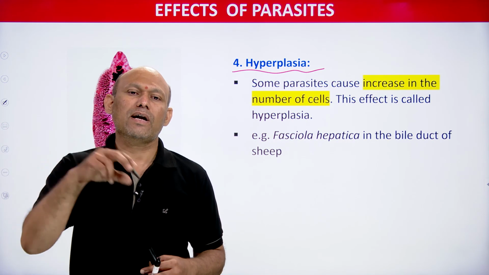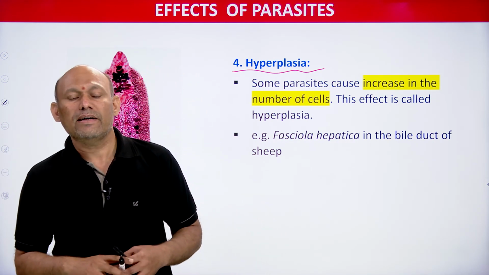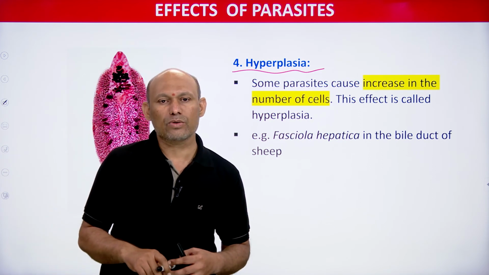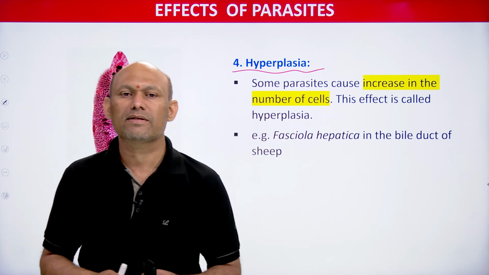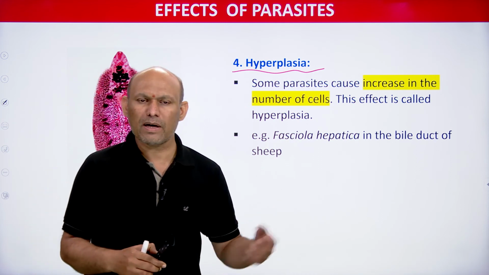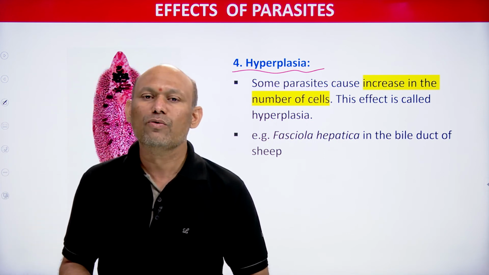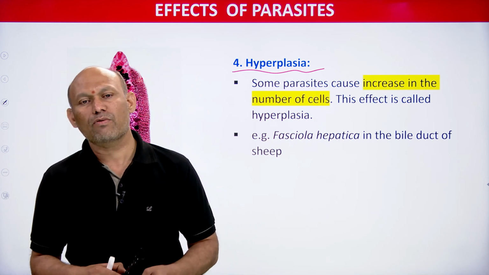Some parasites, whenever they attack their host, cause an increase in the number of cells, students, and this increase in the number of cells because of infection of parasites in their host is called hyperplasia. So we have one beautiful classical example for hyperplasia.